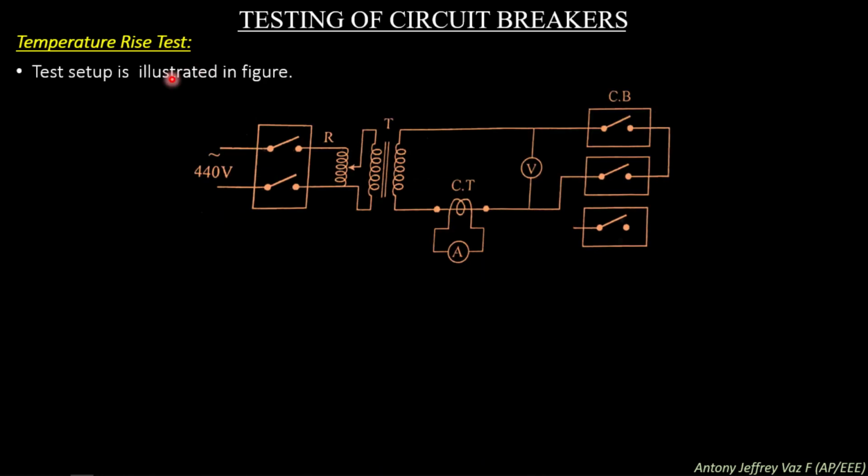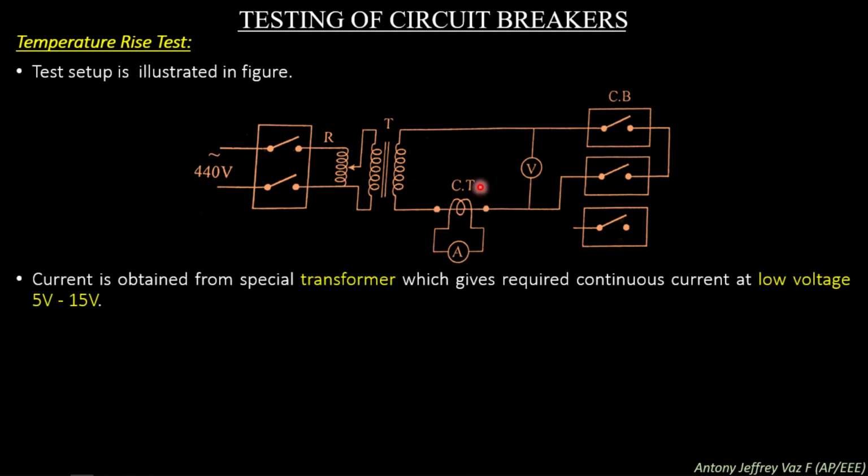Temperature rise test. The test setup is illustrated in the figure. You can see the main contacts of the main circuit breaker. After that a transformer is present, and after the transformer the circuit breaker under test is here. The voltage across the circuit breaker can be measured using the voltmeter, and the current can be measured using the current transformer.